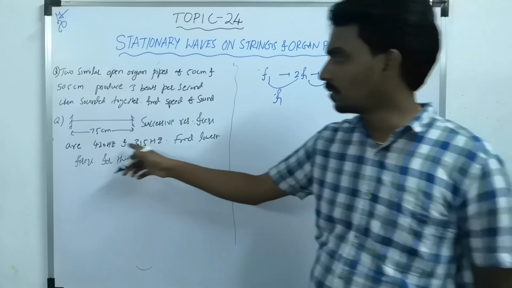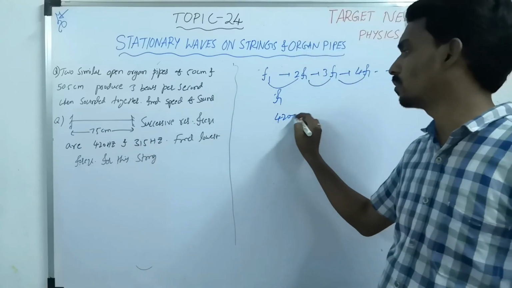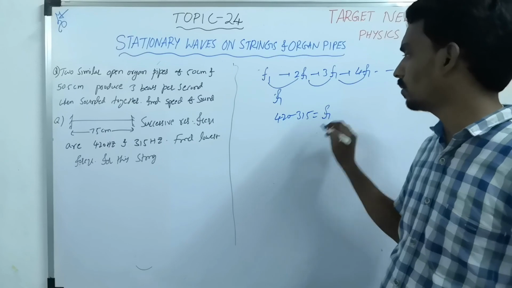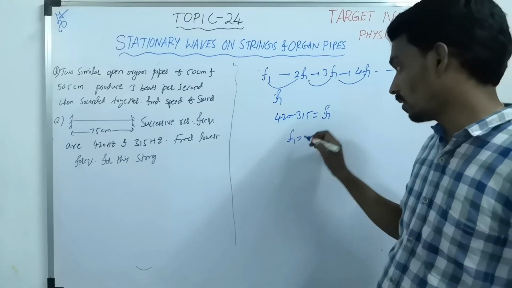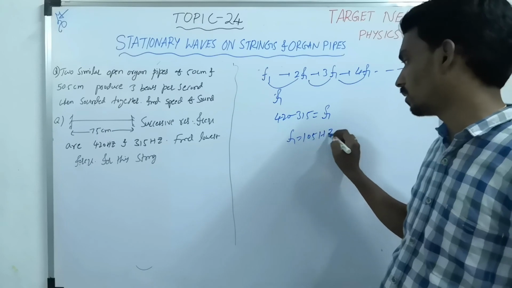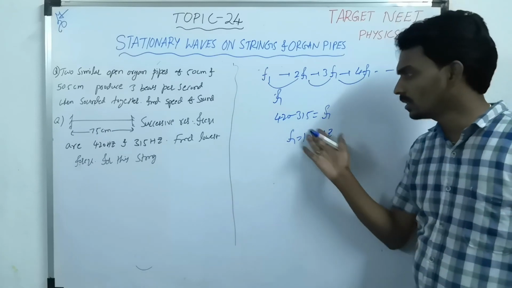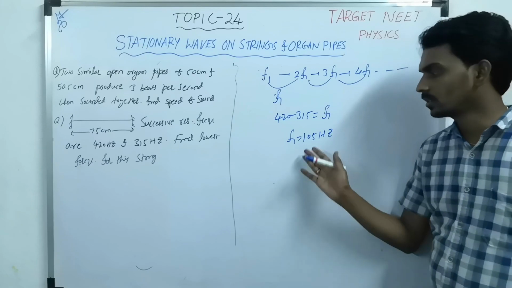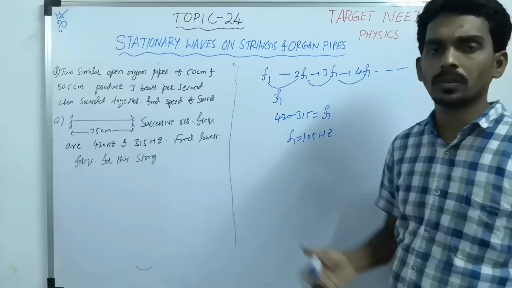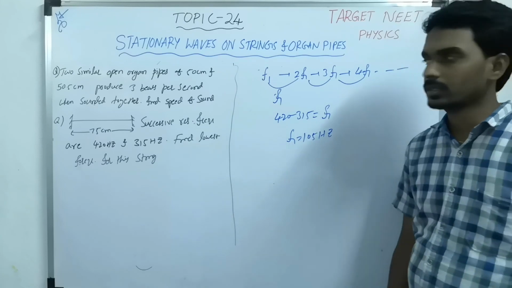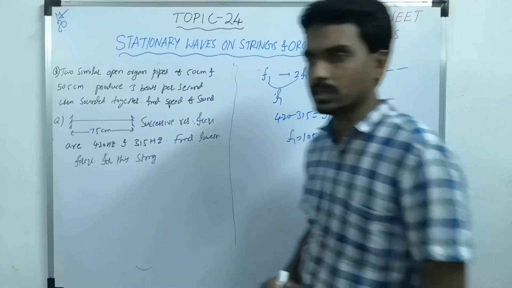That means the difference between these two must be equal to what? f1. So what is f1? 420 minus 315, so 105 Hz. So this is nothing but what? The fundamental frequency. Fundamental frequency is nothing but the lowest frequency possible. This is how the simple questions come.